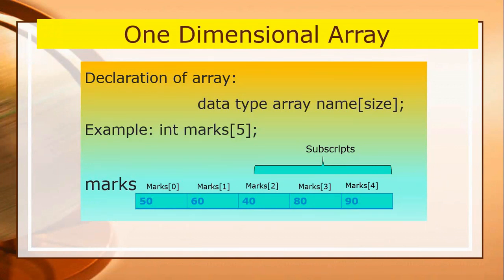So in this example, suppose you have to store the marks of a student of 5 subjects, then you can store them here. You can see there are 5 locations, and here you can store 5 marks which are of similar type, that is of integer type only.